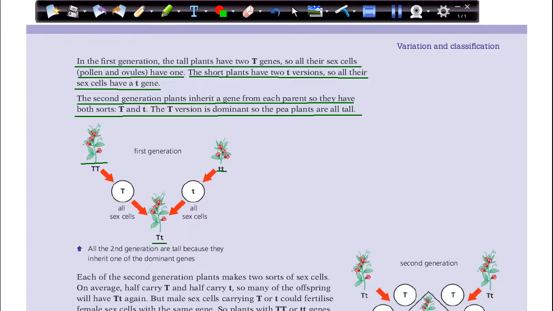Here we used the letter T to resemble the tall, to show that we are talking about the height, if it's tall or short. But we cannot use T for tall and S for short. That means they are completely different features or characteristics.